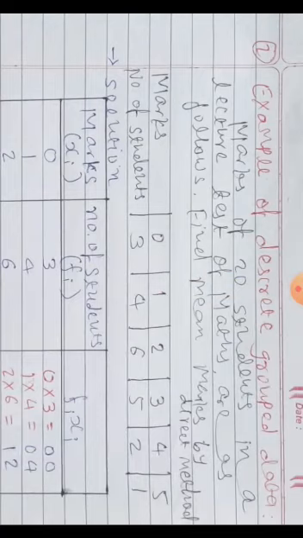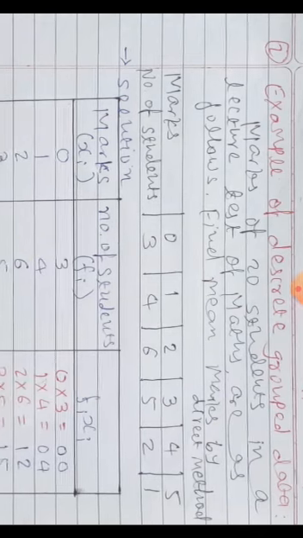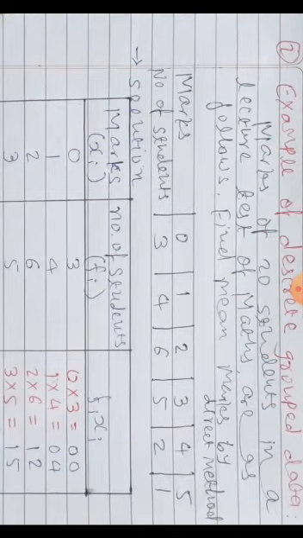Now this is the second one, an example of discrete group data. Discrete means without class. So here you can see one question is given, no class is there, just marks. Suppose a lecture test is taken of 5 marks. So 3 students got 0 marks, 4 students got 1 mark, 6 students got 2 marks. Likewise 3, 4 and 5 marks. Okay. So now you want to find the mean or average of marks in the class. Total 20 students are there. Then what to do? So here a table is given.